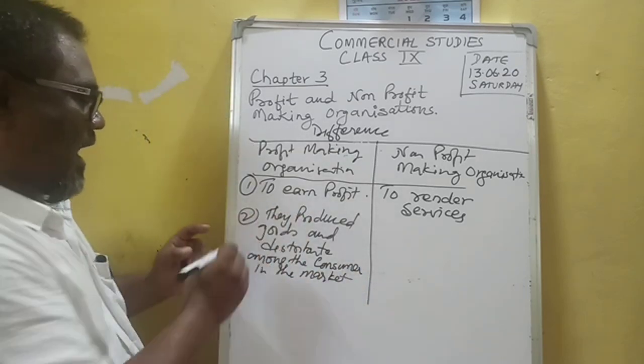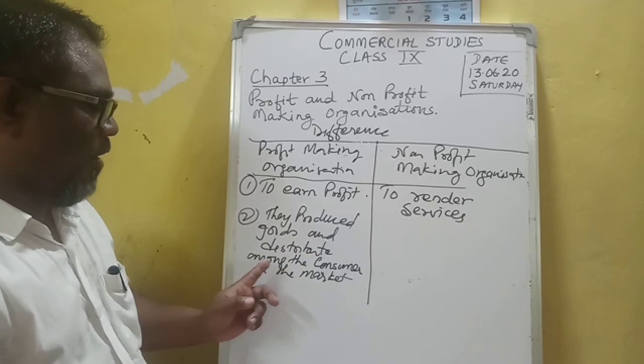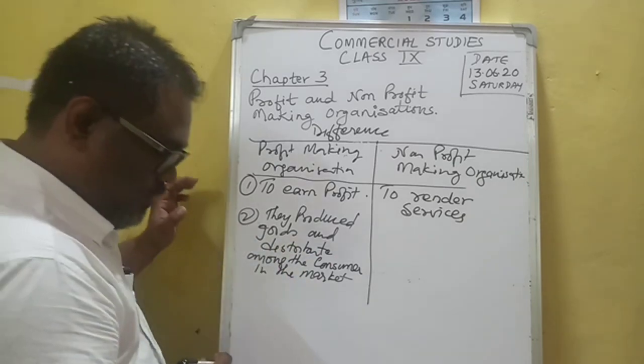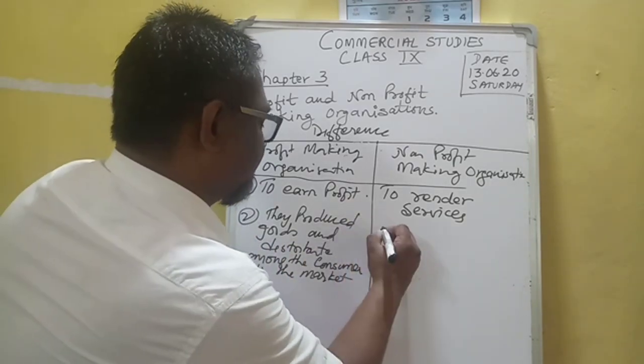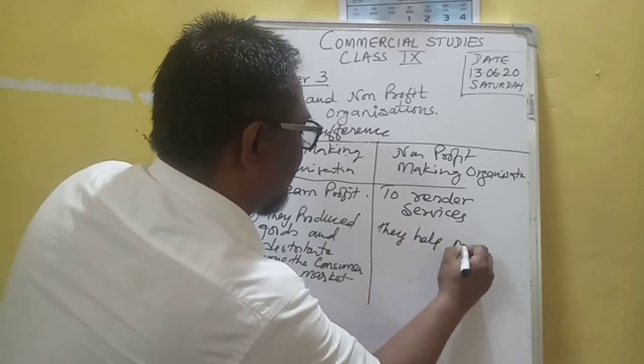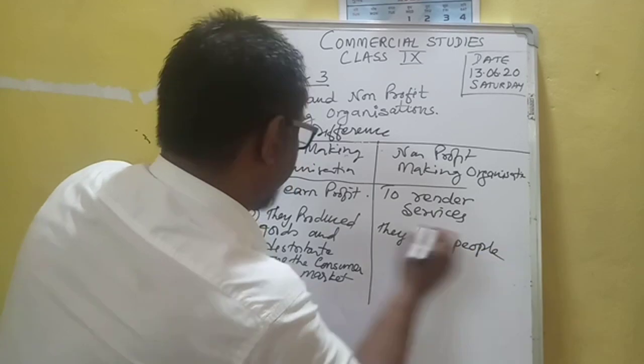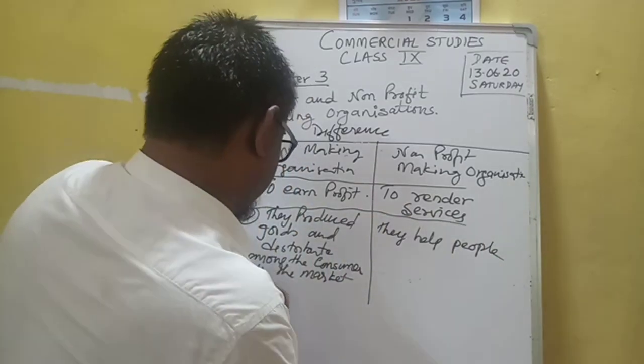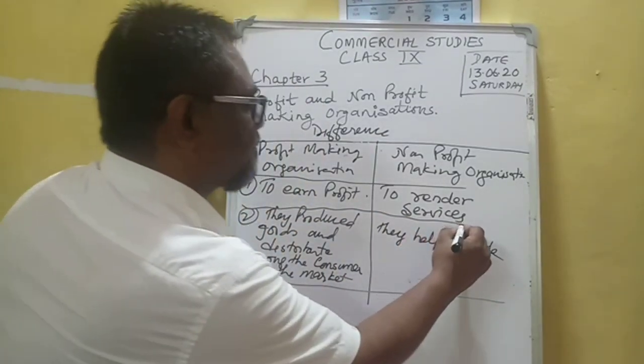Number one, they earn profit by rendering services. Number two, production: they produce goods and distribute them among the consumers in the market. So here they help the people.